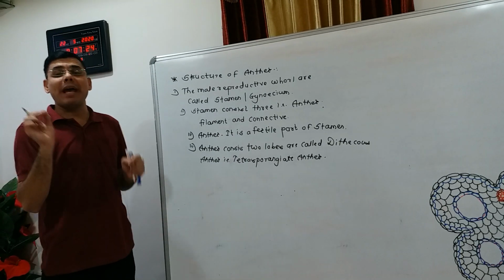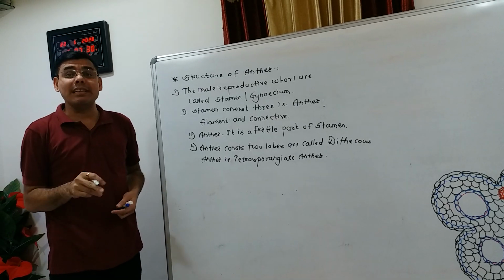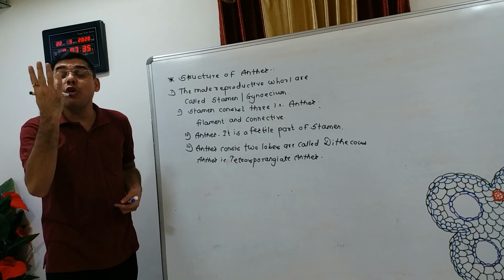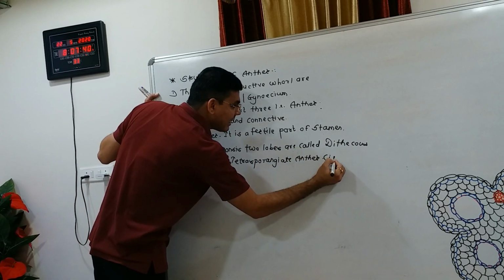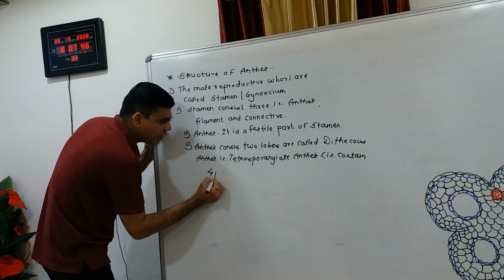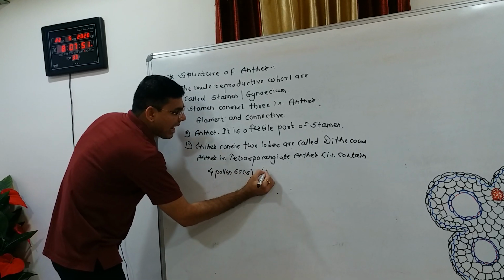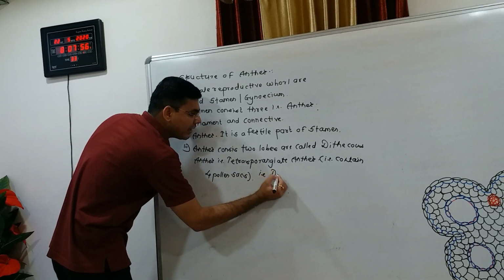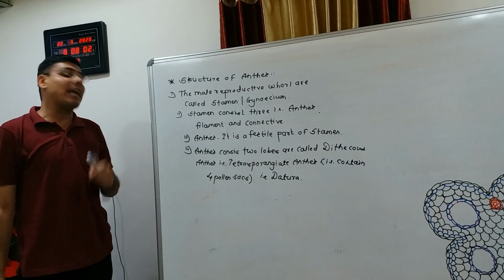Because each lobe of the anther consists of two pollen sacs. In a dithecous anther two lobes are present, meaning four pollen sacs are present. So it is also called a tetrasporangiate anther, that is, it contains four pollen sacs. For example, in the Datura plant, tetrasporangiate anthers occur.